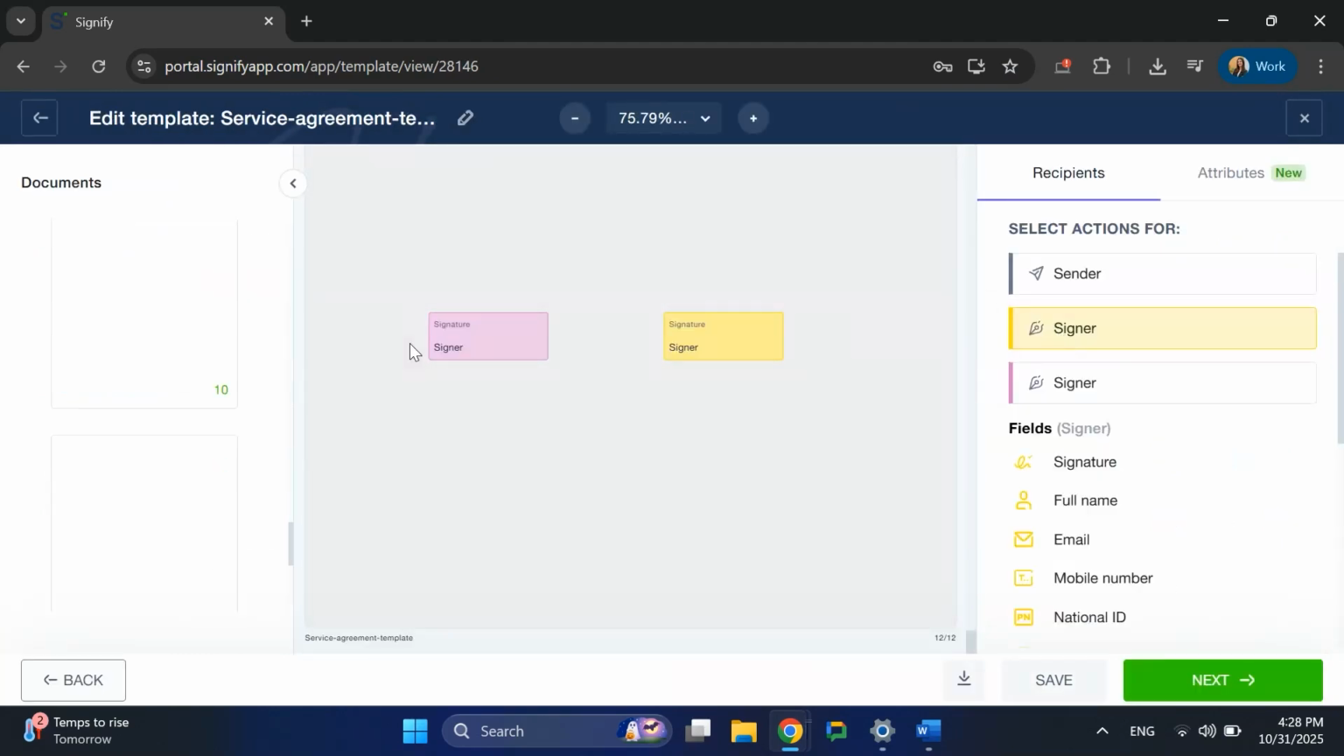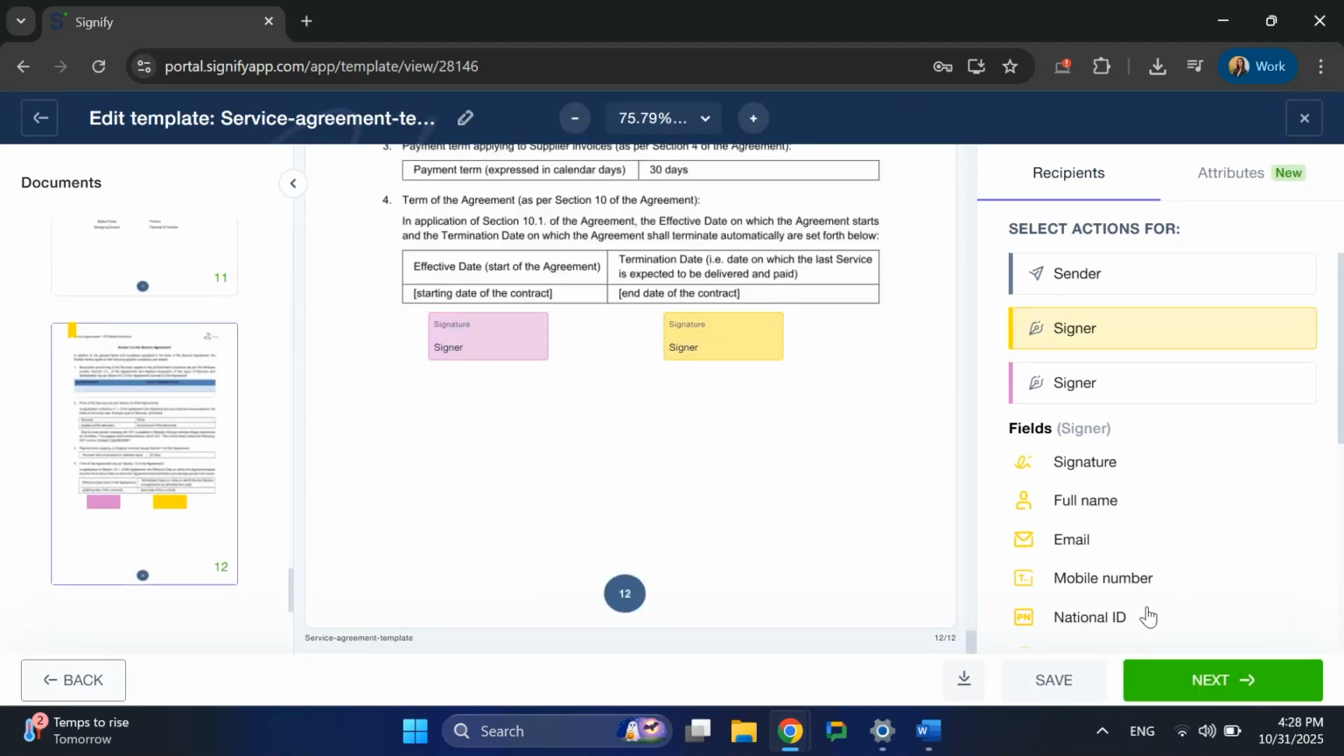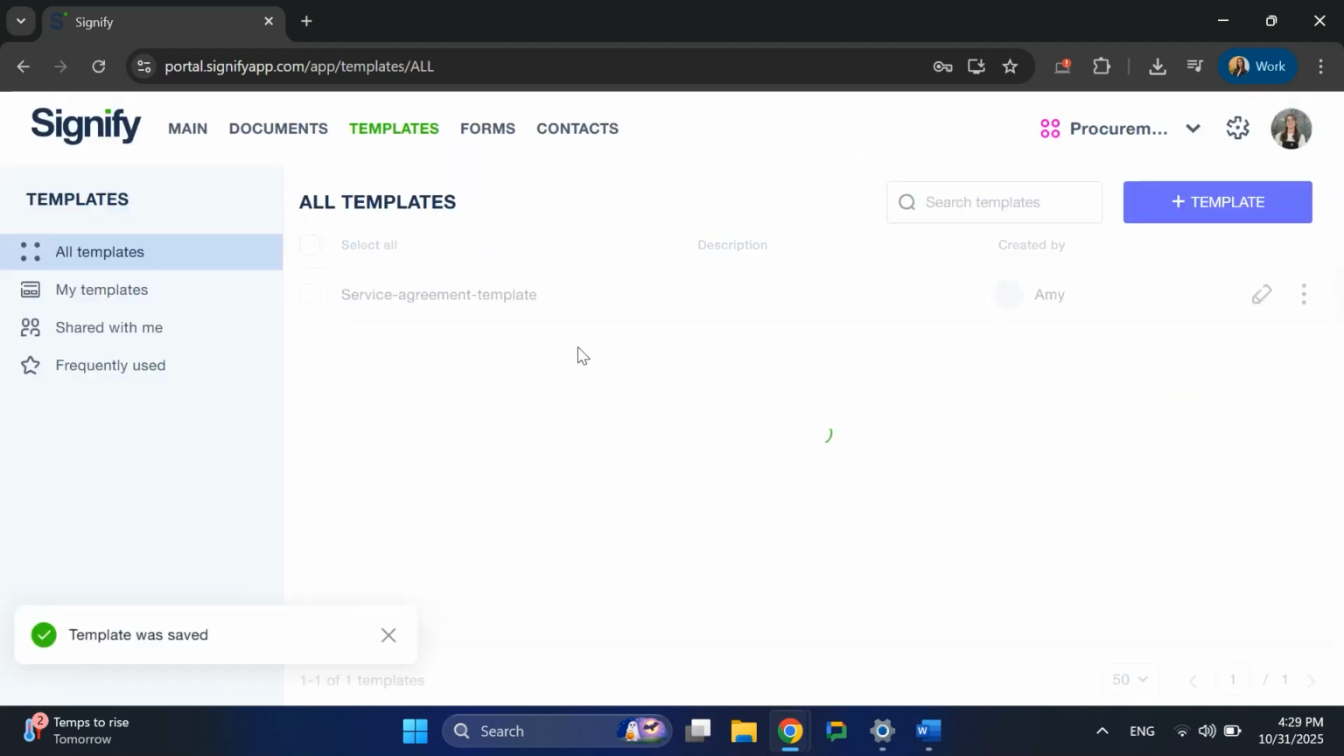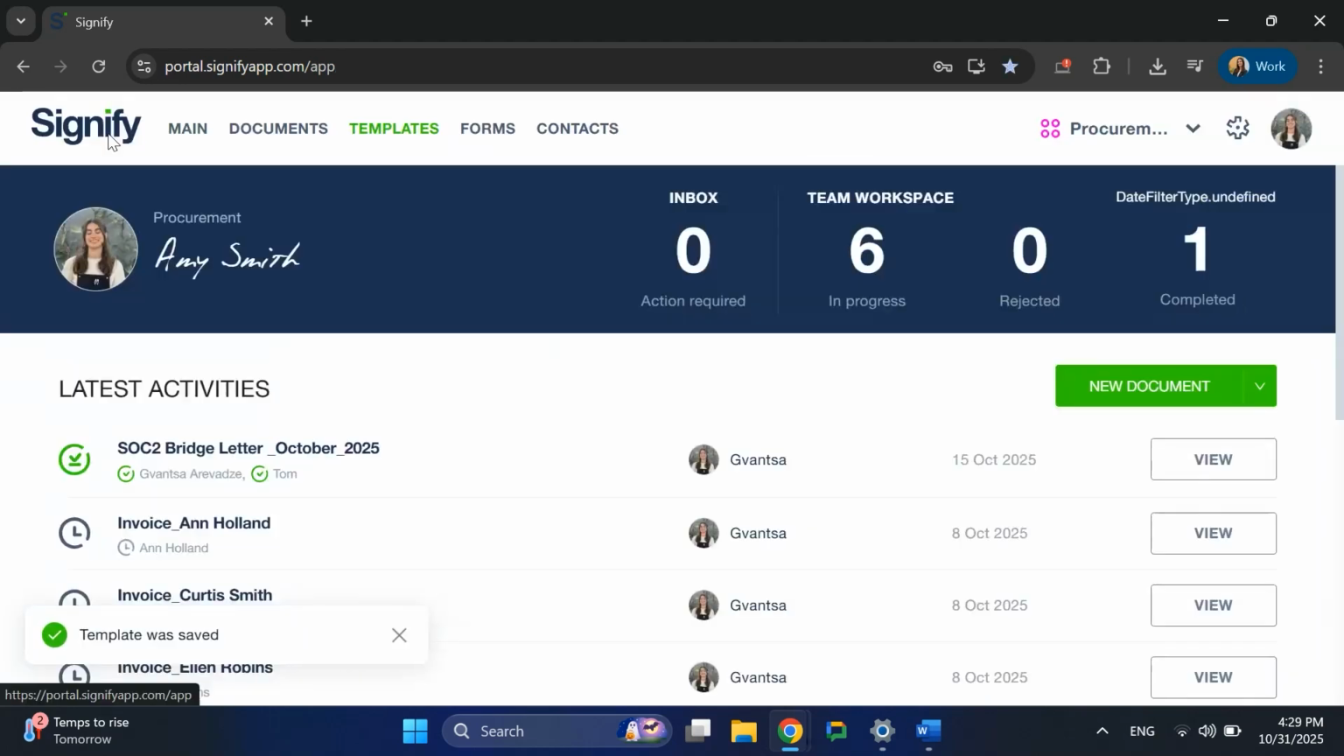Another important factor is that the document must have signature fields for each signatory. Saving this template with the current settings will enable you to effortlessly create and share documents in Signify. Simply press Ctrl+P from any program to avoid printing.